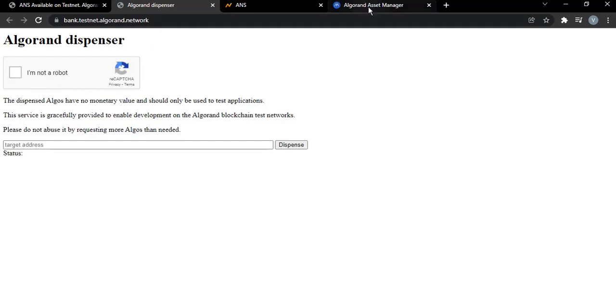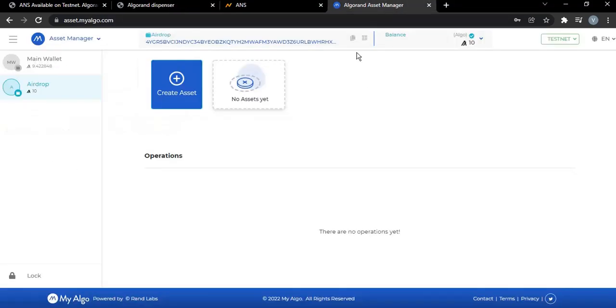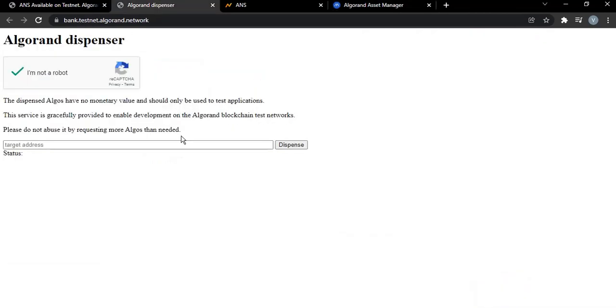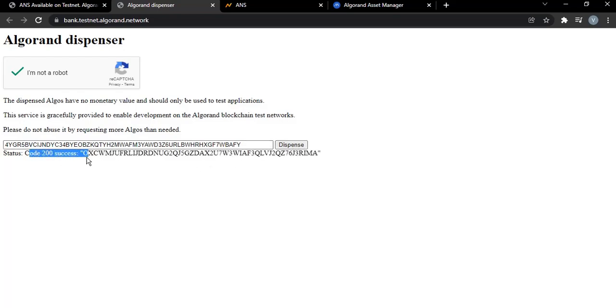The dispensed algo has no monetary value, so don't pile this up thinking you can make some money from it. No, you can't. All you need to do is click on "I'm not a robot" and then provide your address. So for me, this is my address. I'll copy this and paste it here. Dispense. For this, you'll be given 10 algo. As you can see, code 200 success, and you can do this once every hour.